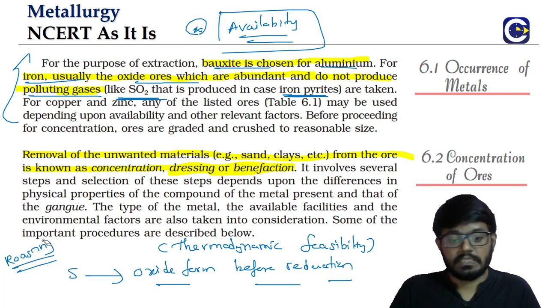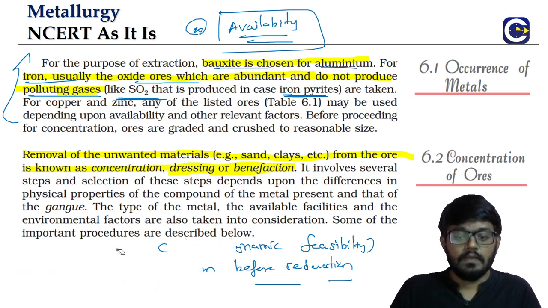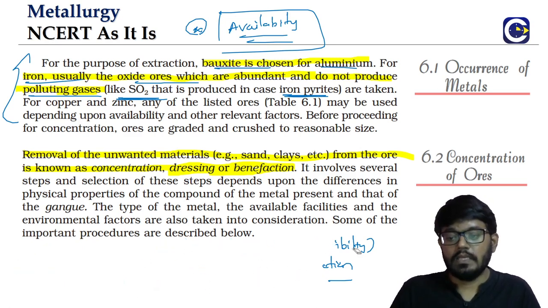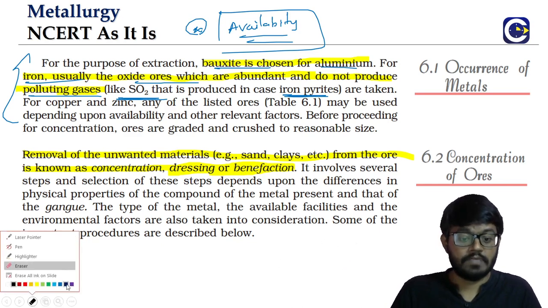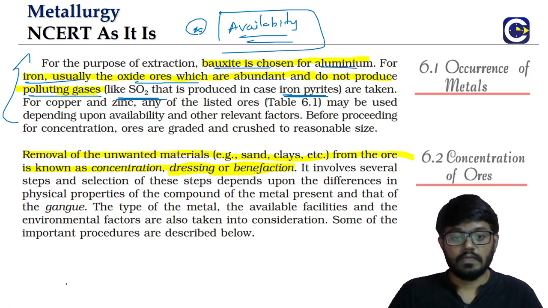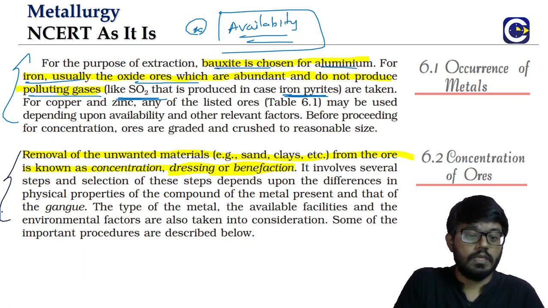As we go into the discussion, I'll keep explaining in each case what can be the harmful effects on the environment, because every industrial process can have some harmful effects. So that aspect also we have to keep in mind.